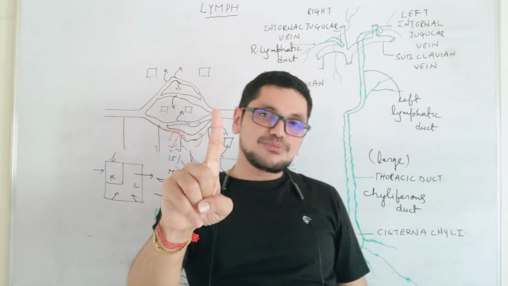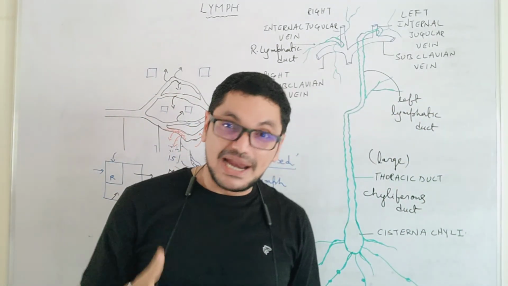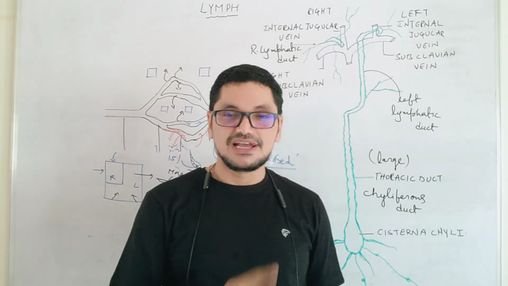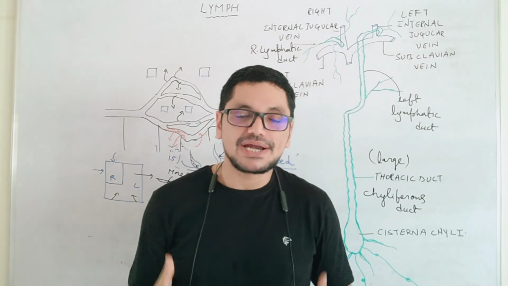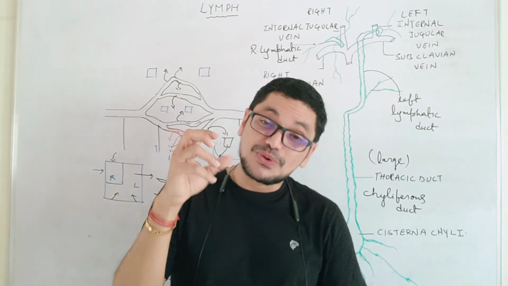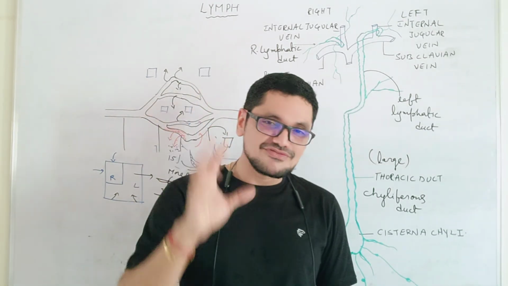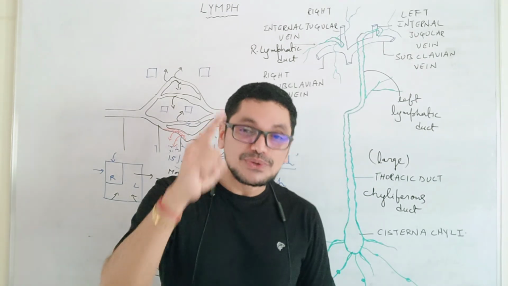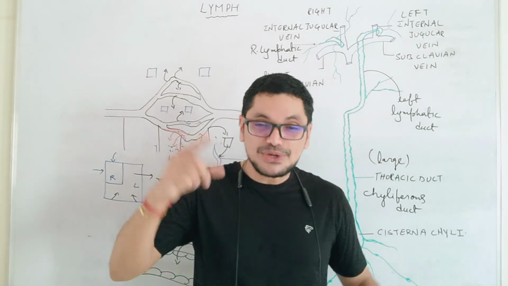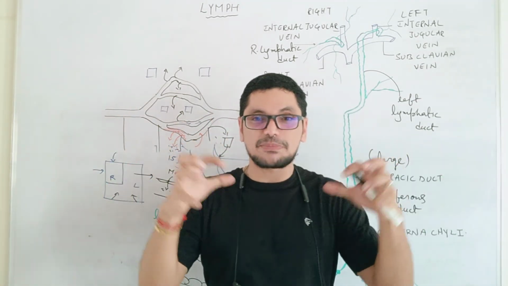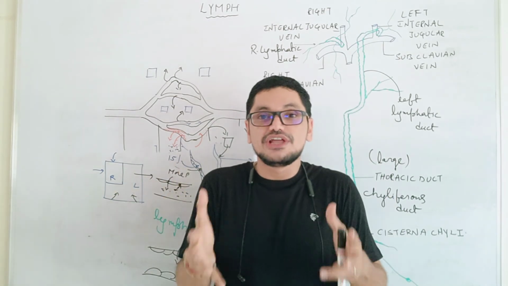A very important point: in order to pump the blood, the heart is there. But who is going to pump the lymph in the body? Nobody is there to pump the lymph in the body. So you have to create pressure. You have to create some sort of pressure. Muscular pressure should be created. Then only the lymph will move.